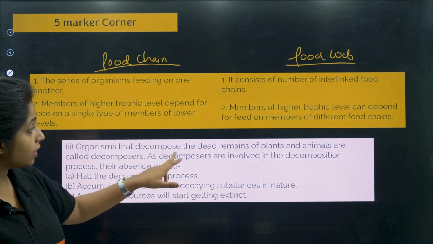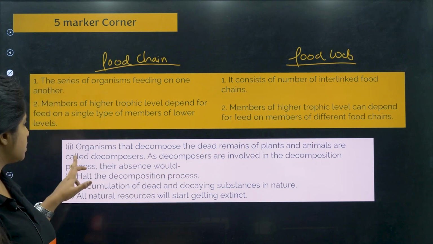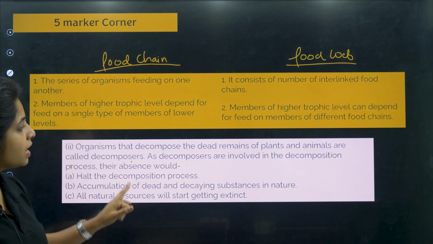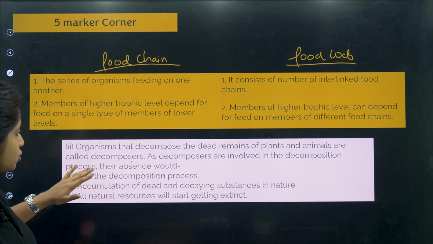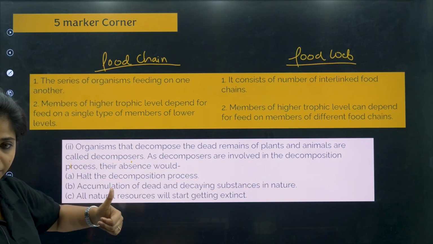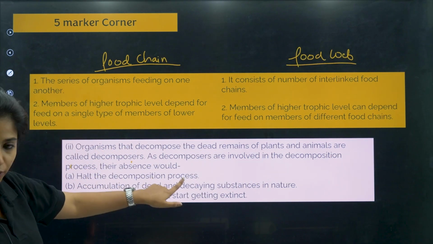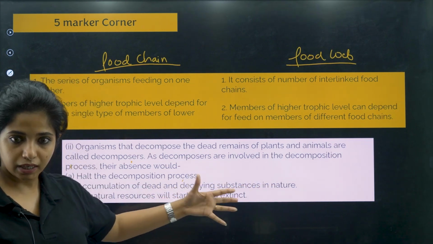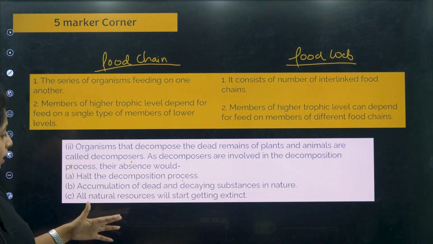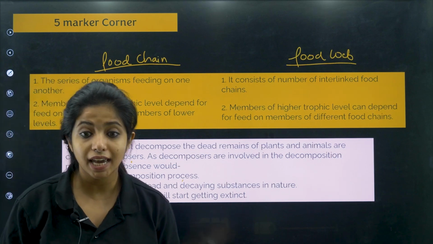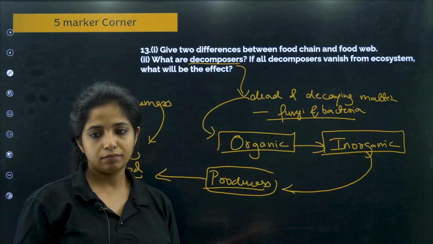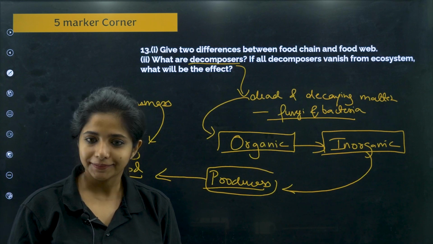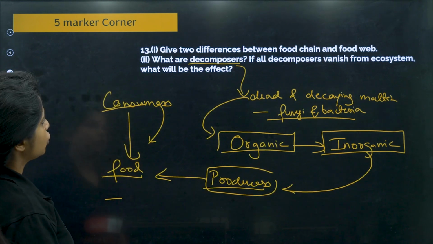Organisms that decompose the dead remains of plants and animals are called decomposers. Example you have to write, please write fungi and bacteria, FB. As decomposers are involved in the decomposition process, their absence would halt the decomposition process. Second thing, accumulation of dead and decaying substances in nature. Third thing, all natural resources will start getting extinct, because everything is basically dependent on inorganic substances.